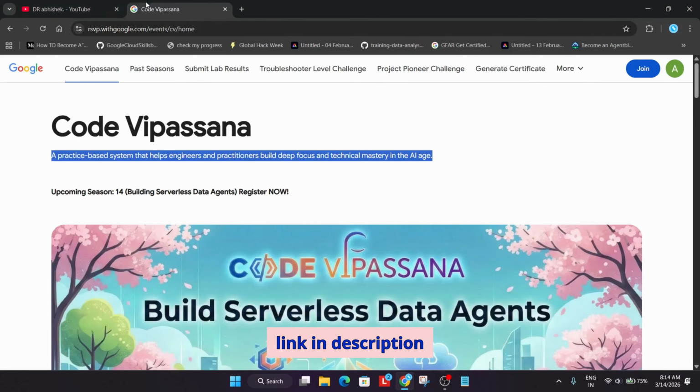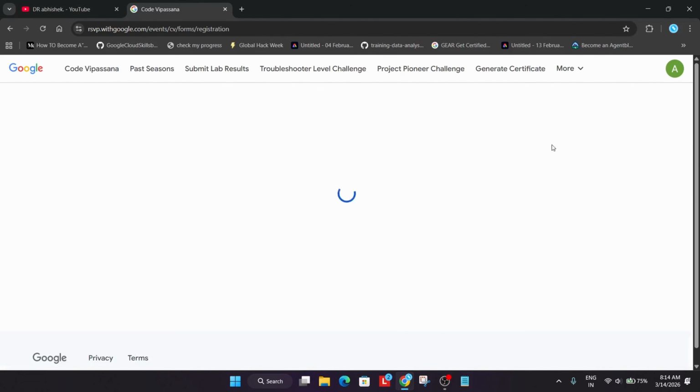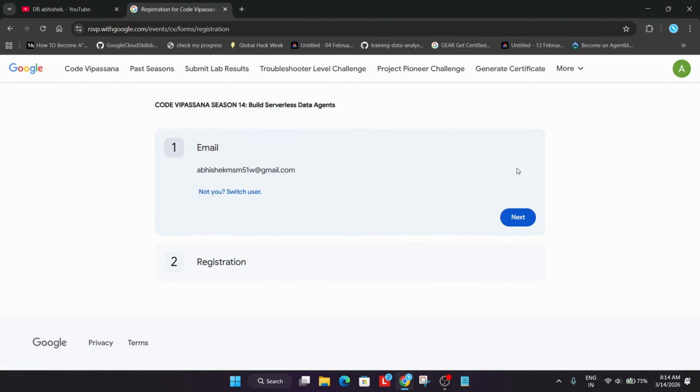How to register in this event? It's very simple. Make sure you are signed in with your Gmail account. You have to simply click on join over here. Okay. Now here your email will be selected. If you want to switch the email, you can simply switch it. Now you have to click on next.